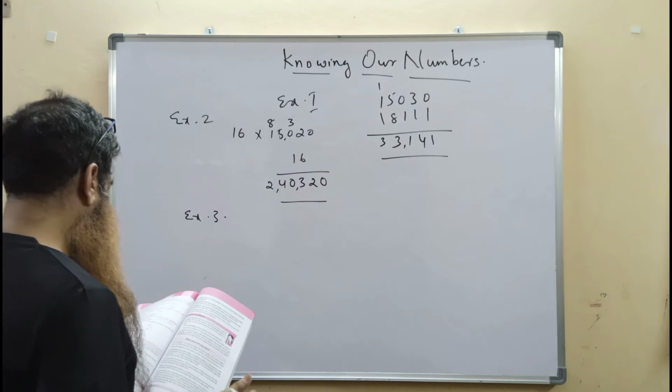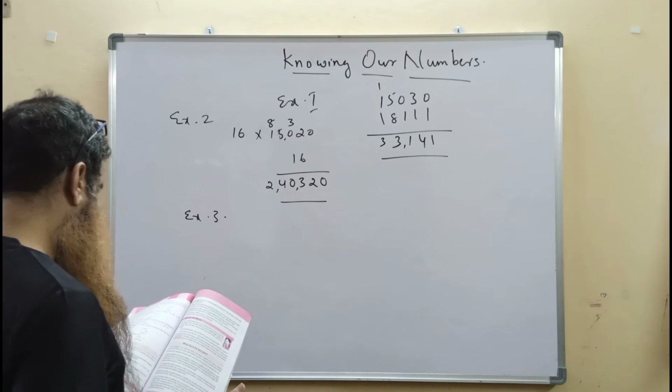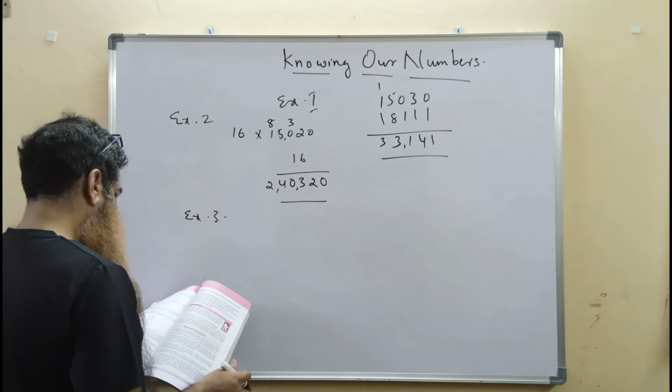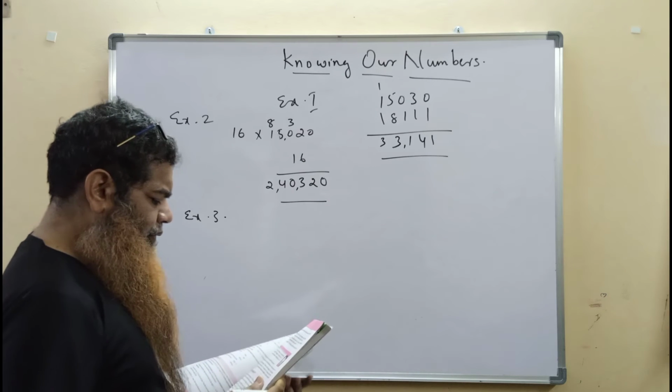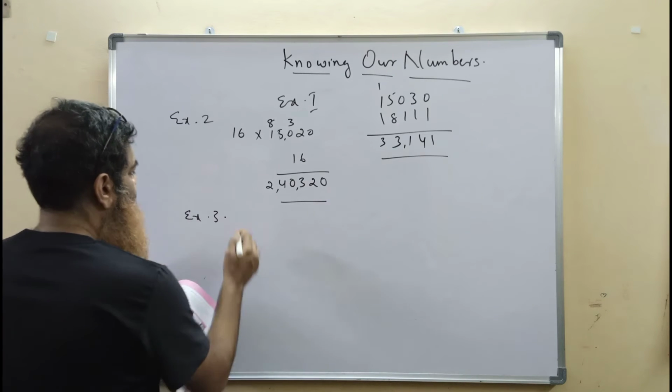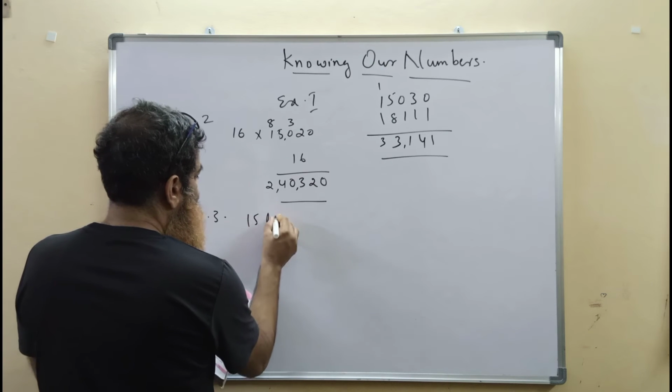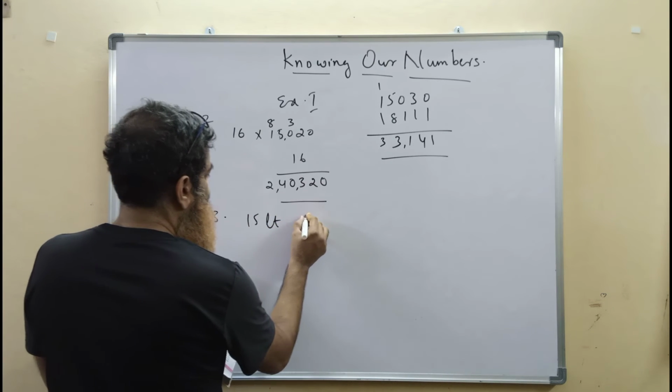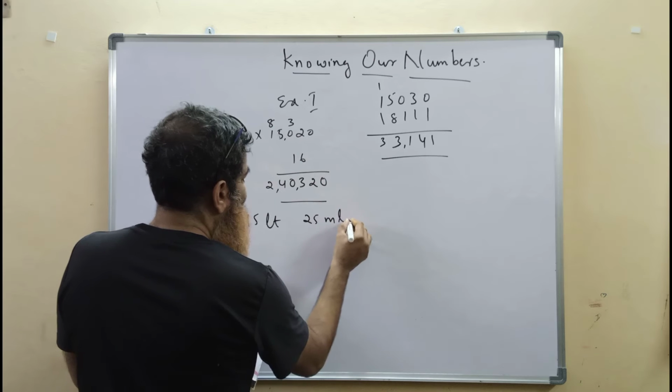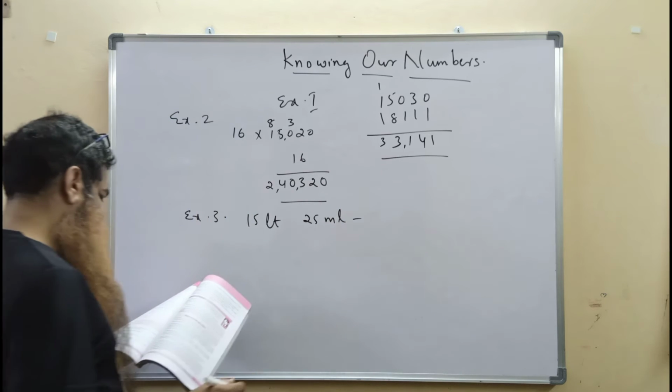Example 3. A hotel has 15 liters of milk, and 25 ml of milk is required to prepare a cup of tea.